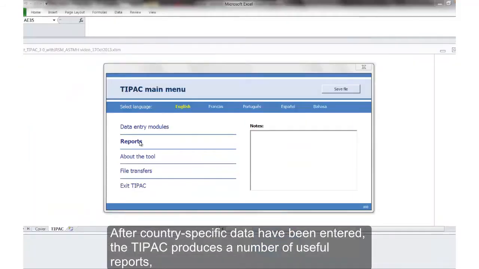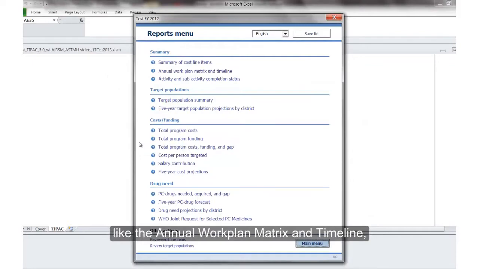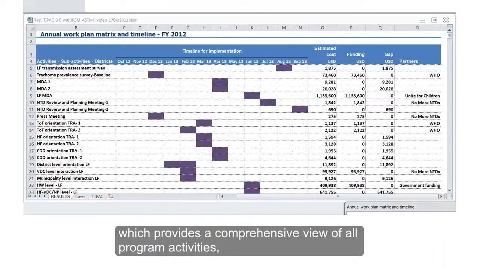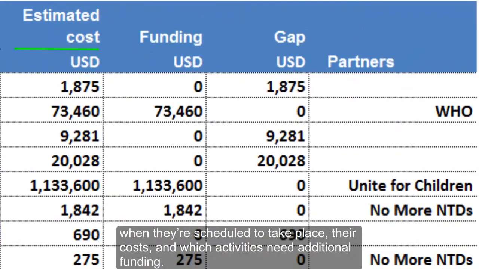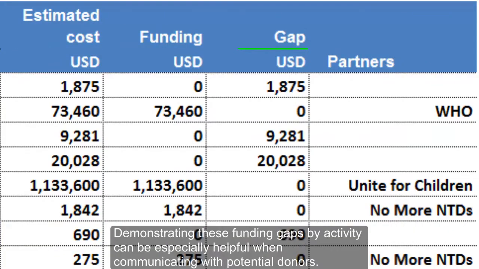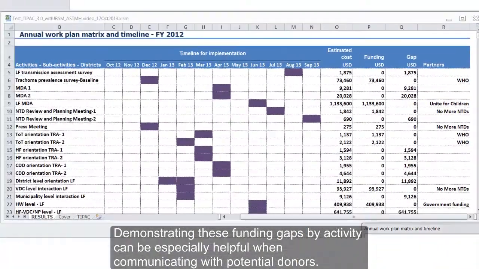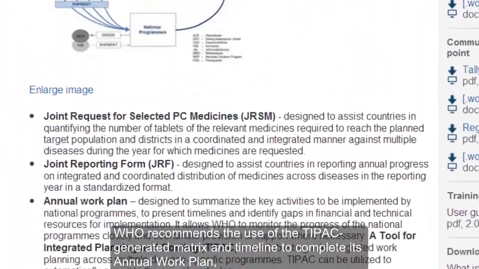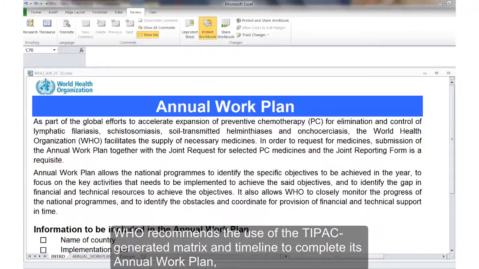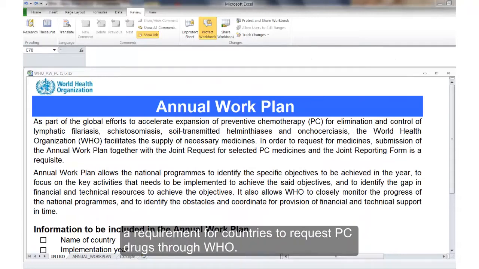After country-specific data have been entered, the TIPAC produces a number of useful reports, like the Annual Work Plan Matrix and Timeline, which provides a comprehensive view of all program activities, when they're scheduled to take place, their costs, and which activities need additional funding. Demonstrating these funding gaps by activity can be especially helpful when communicating with potential donors. WHO recommends the use of the TIPAC-generated matrix and timeline to complete its annual work plan, a requirement for countries to request PC drugs through WHO.